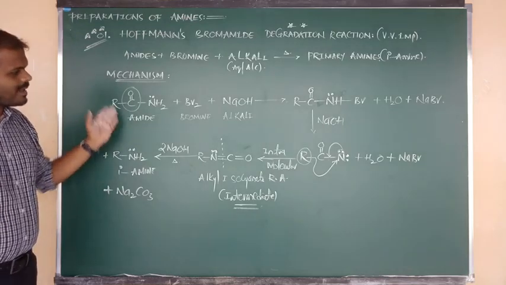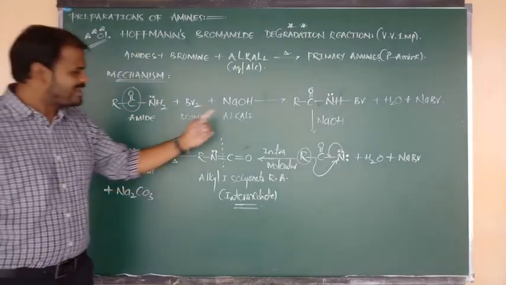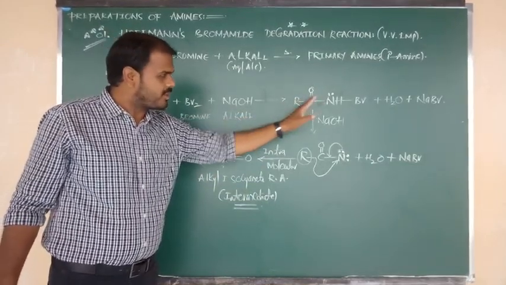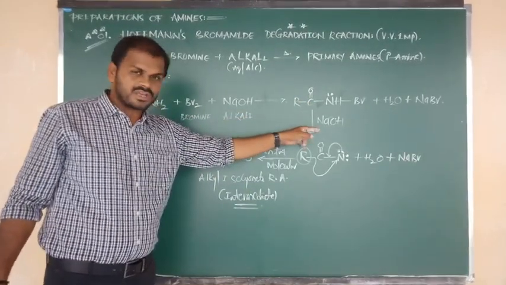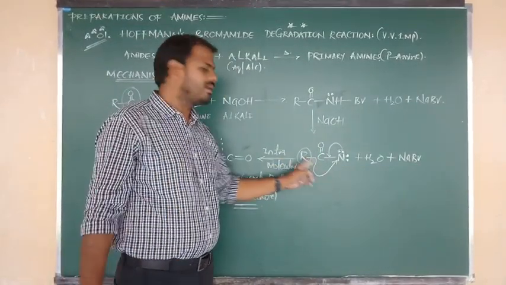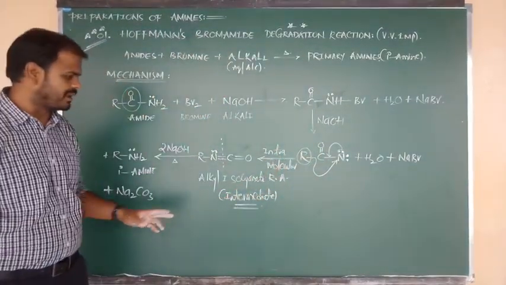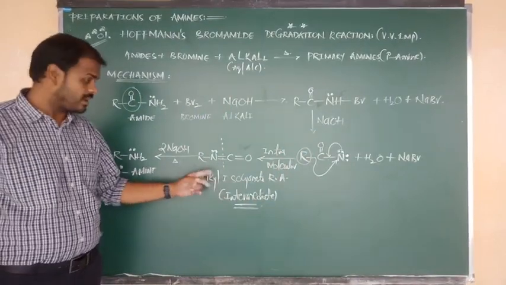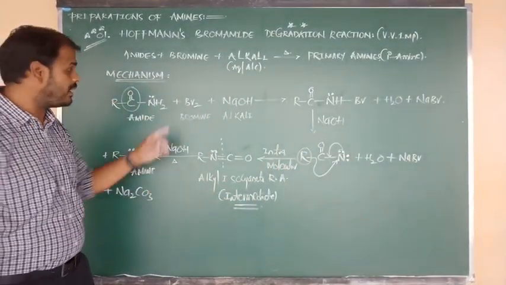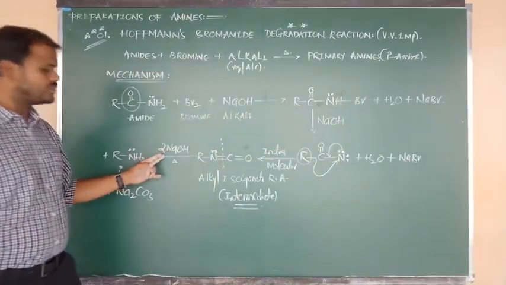Okay. So amides on reaction with bromine in presence of alkali give one intermediate, N-bromoamide. Again, upon reaction with another mole of alkali it forms another unstable form, which upon intramolecular rearrangement forms a stable intermediate, that is alkyl isocyanate. But totally we have to use 4 moles of alkali.